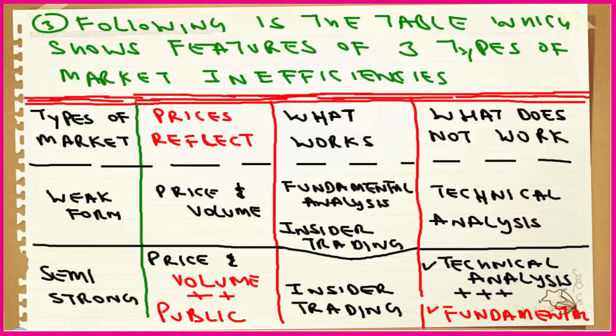So it means the new prices of the securities are affected by two things: existing price and volume, and public information. What works? Insider trading works, and it means even fundamental analysis does not work here. And what does not work? Technical analysis and fundamental analysis.